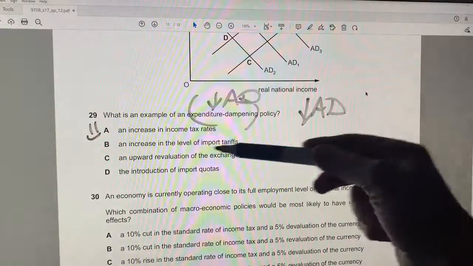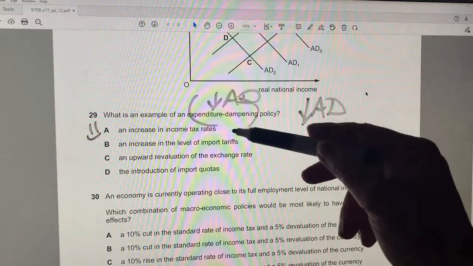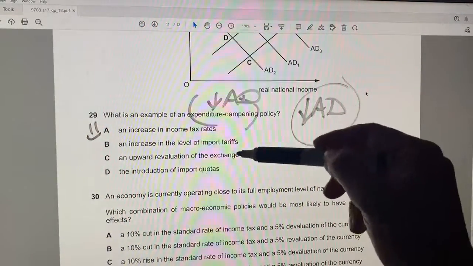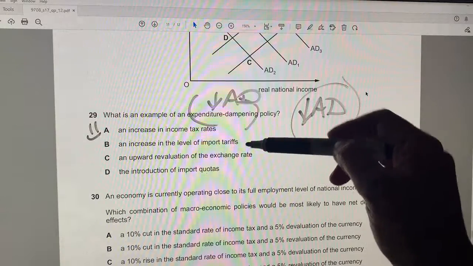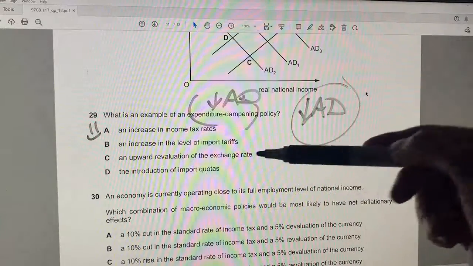B says an increase in the level of import tariffs. Well, that will reduce spending, but we're mostly looking at aggregate demand. So I like A more than B. C says an upward revaluation of the exchange rate.